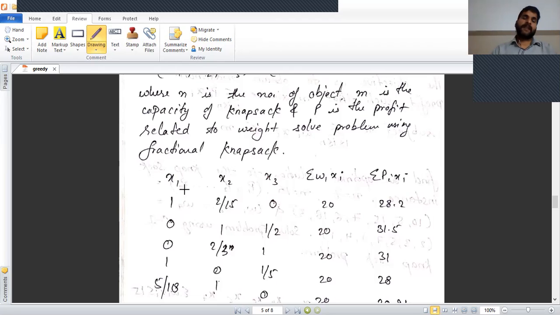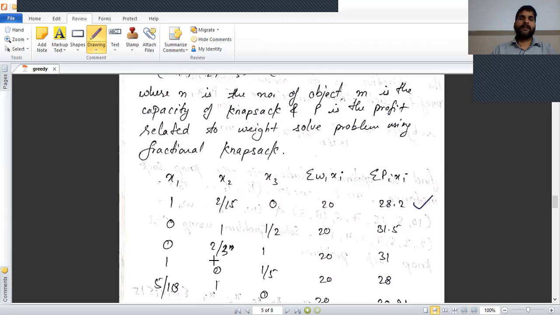Suppose we select x1 completely, meaning the integer value, and for x2 select the fractional part 2/15, and x3 is not selected. According to this, the weight condition, the sum of WiXi equal to 20, is satisfied. Corresponding to this, we calculate the value of P1x1 plus P2x2. P1 profit and x1 equal to 1, P2 profit and x2 value 2/15, P3 profit and x3 equal to 0, and we achieve the profit sum of PiXi equal to 28.2.